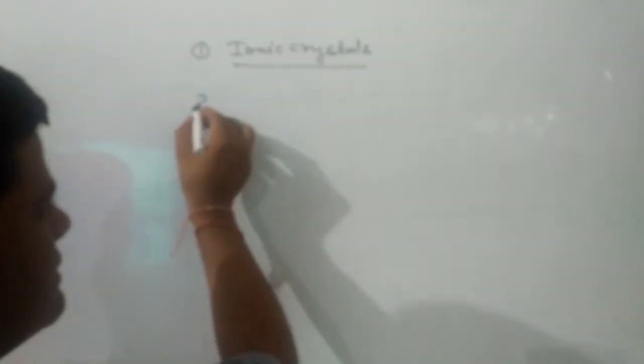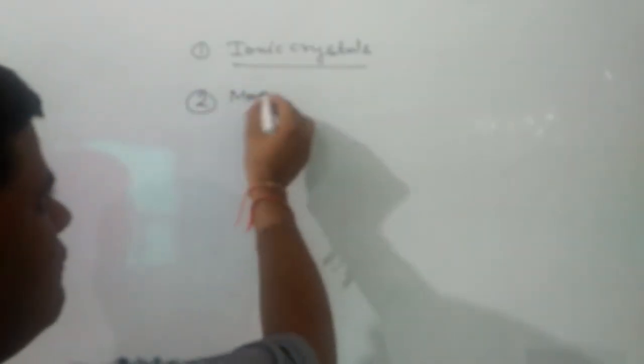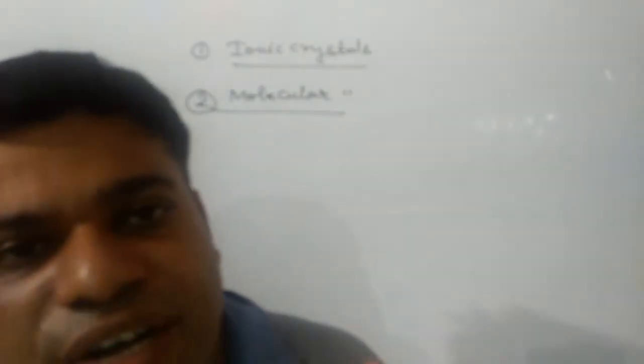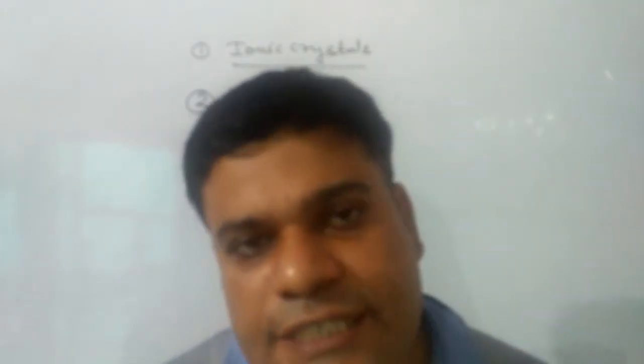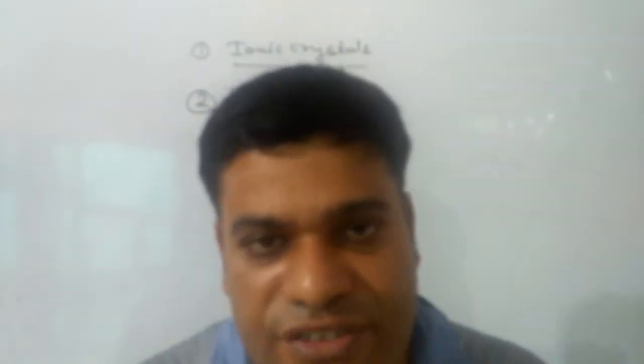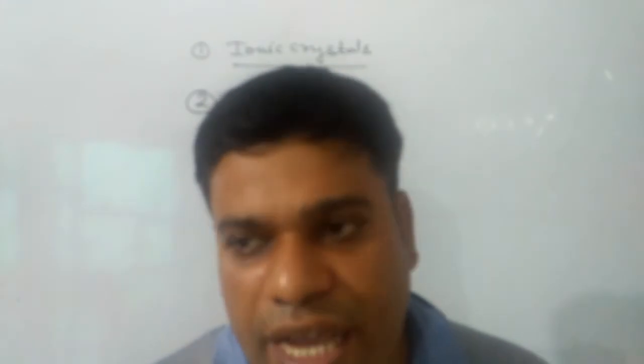Next are molecular crystals. The second type of crystalline solid is molecular crystals. From the name we get the impression that in them, the constituent particles are molecules. Hence, the forces of attraction are van der Waals forces. So they are soft in nature, they have low melting points, and they are bad conductors of electricity. Examples are phosphorus, sulfur, glucose, dry ice, ice, solid ammonia, HF.